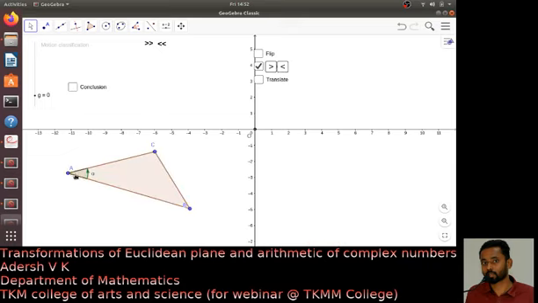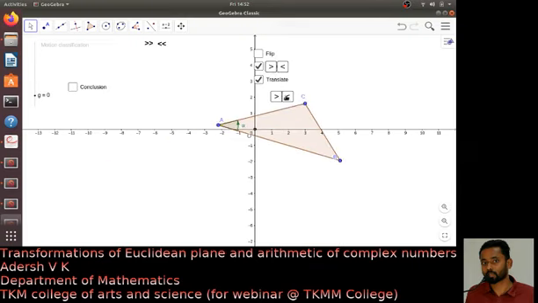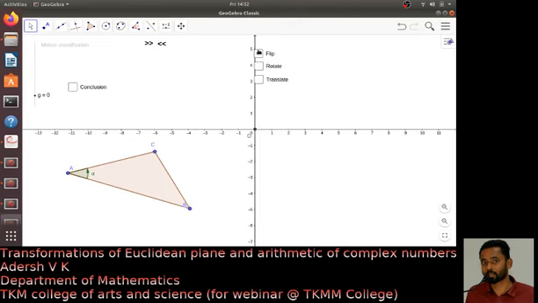This angle, the angle from say AB to this line, the direction of the angle will not change. For translation also, you can see the direction of the angle will not change. But if you do flipping, the direction of the angle becomes opposite. So there is a main difference between this flipping and rotation and translation.